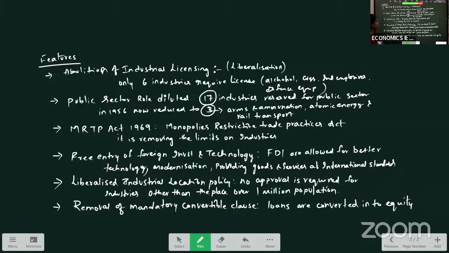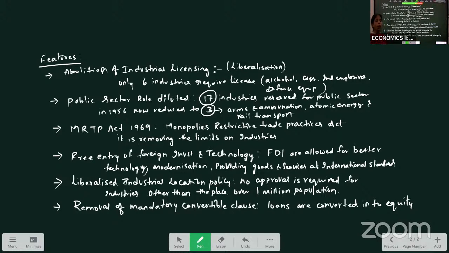And free entry of foreign investment and technology. Generally, when we want to maintain the standards of international competitiveness for good quality products, industry should have modern technology, more investments are required. So, FDIs are allowed in the country for better technology, modernization, providing goods and services at international standards. And another feature of 91 policy, liberalized industrial location policy.